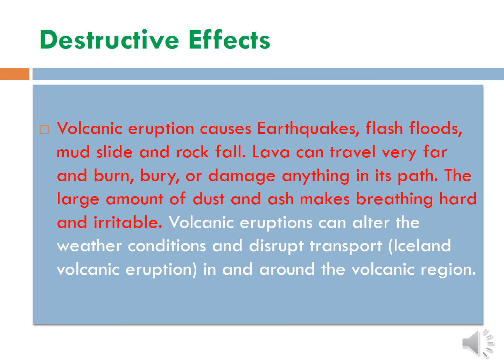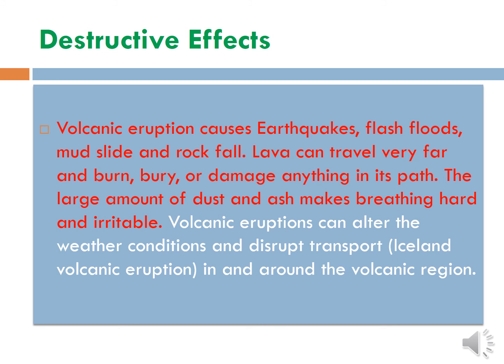The large amount of dust and ash makes breathing hard and irritable. So the dust will come from the volcanoes, the active volcanoes, and from the active volcanoes what will come? The ash will come, smoke will come. Then dust will come. So this will make our breathing hard.